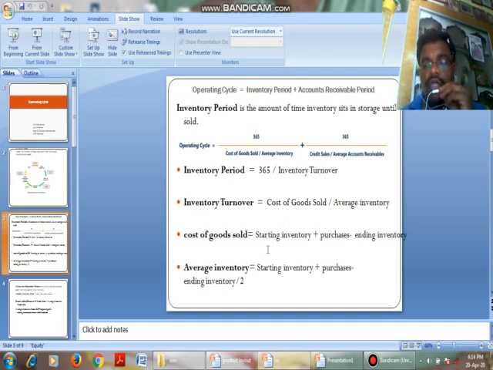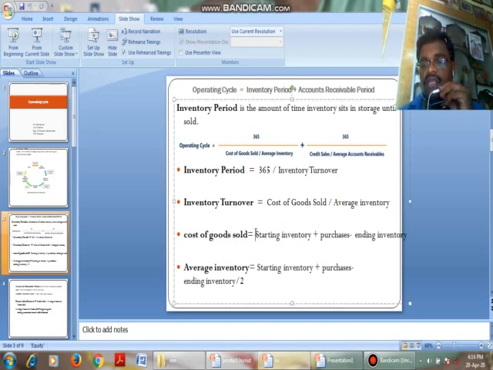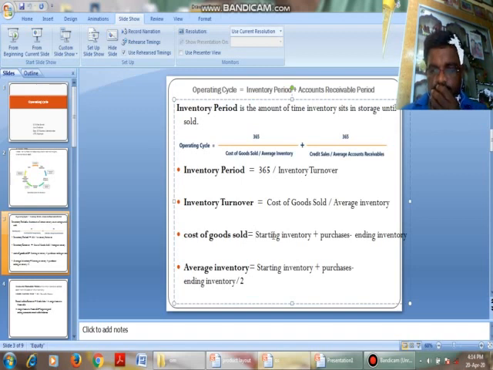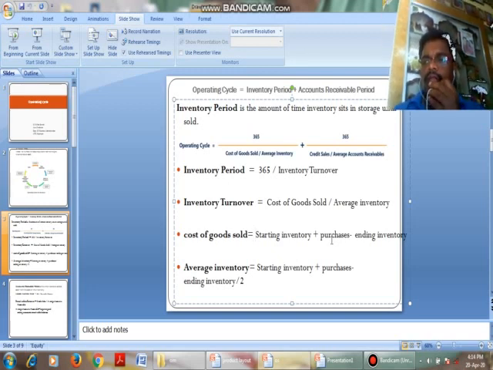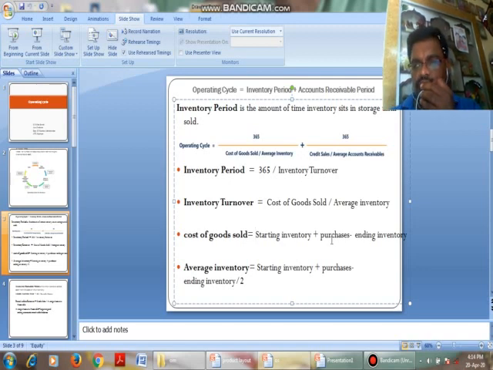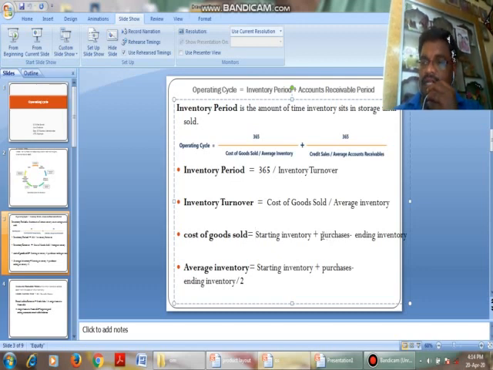Cost of goods sold is nothing but starting inventory, that is opening stock, beginning stock, plus purchases. That is, we have purchased some extra stock. For example, the beginning stock is 10,000 bags of raw material, and we purchased 5,000 additional bags.